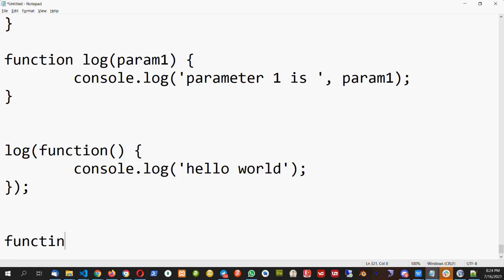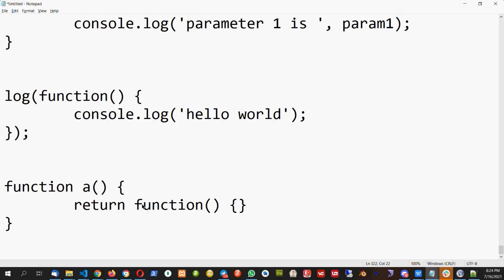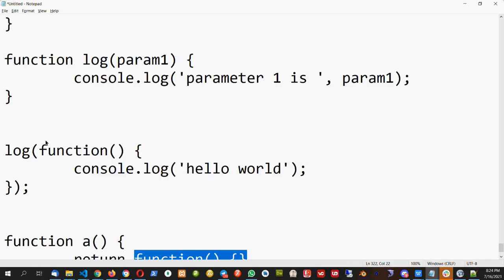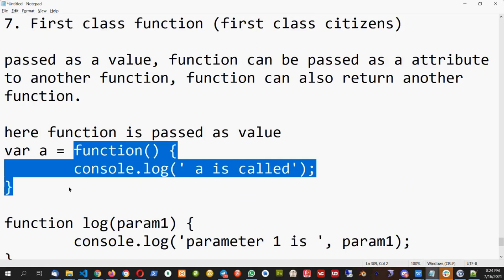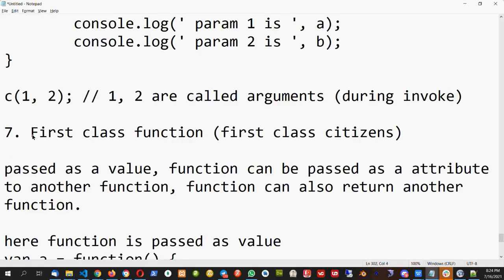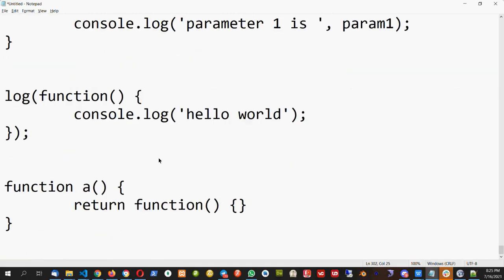I can write a function A and I can return another function. So here what I am doing is returning a function. Since a function can do multiple things, that is, it can be returned from another function, it can be passed as an attribute, it can be passed as a value, therefore the function in JavaScript is called a first class function.